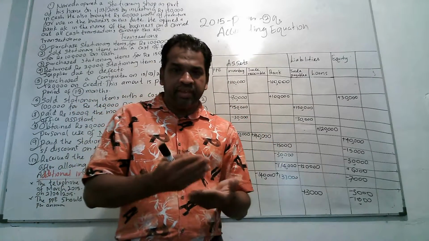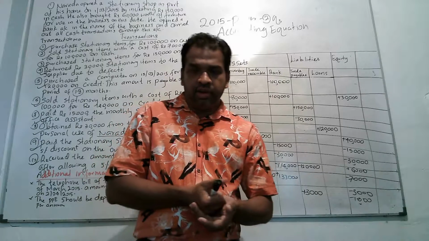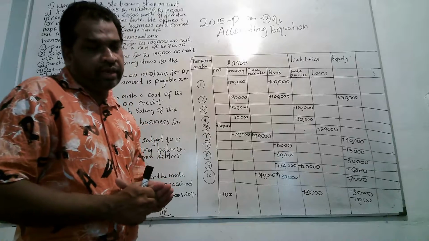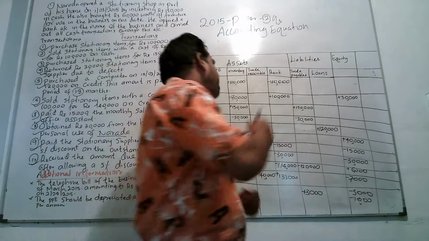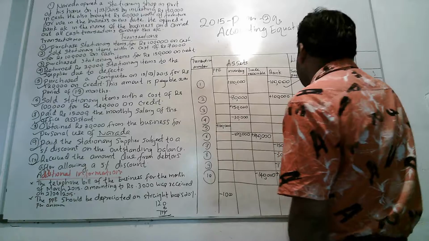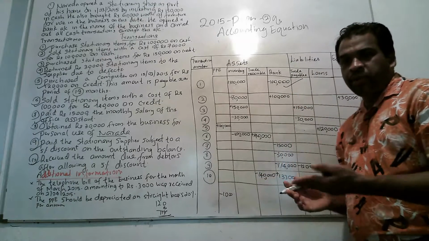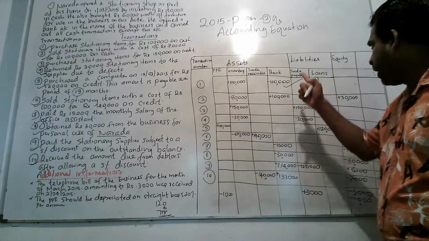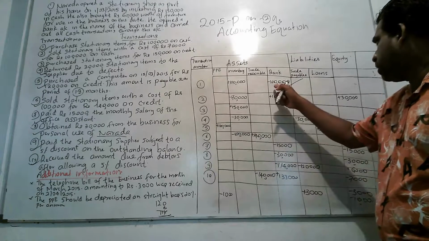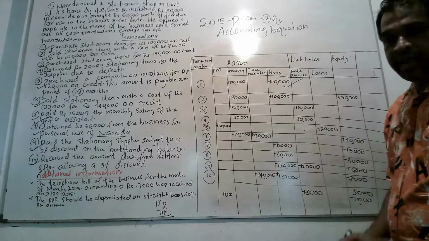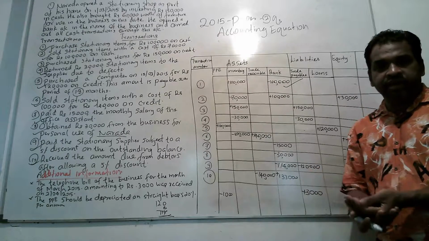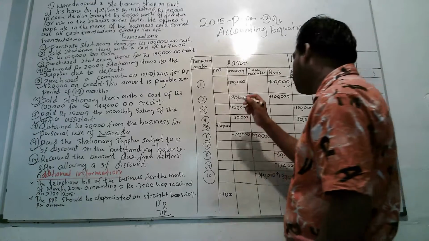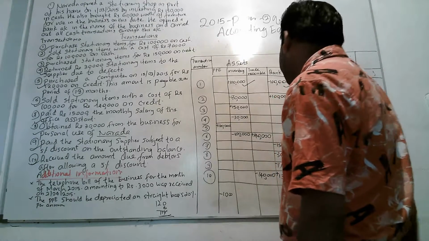Then, when they purchase stationery items to be sold, there will be a decrease in the bank account by the same amount. Here, bank 100,000 minus, because when you purchase 100,000 worth of stationery items, there will be a decrease in the bank account by 100,000. That's why I put 100,000 under bank. Then the business will take another asset, inventory or stocks, worth 100,000. Therefore, your stocks will increase by another 100,000.